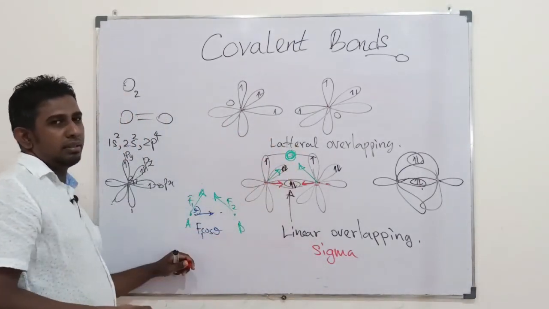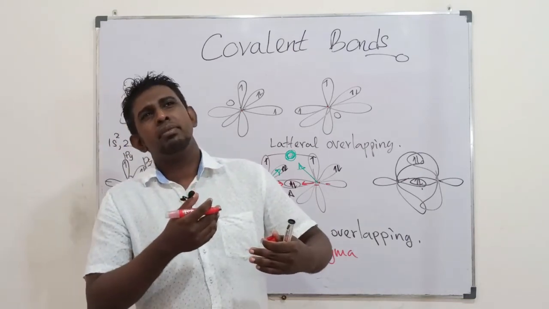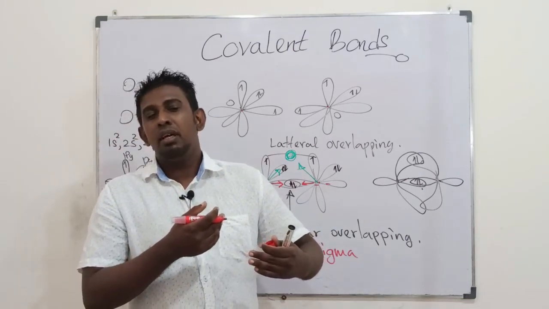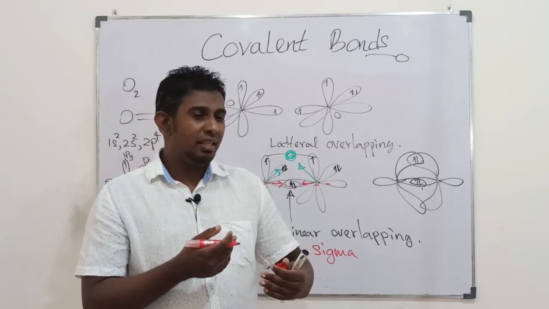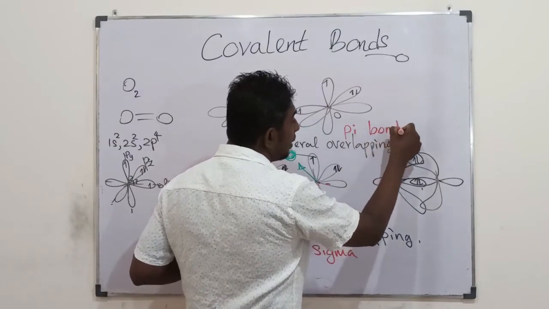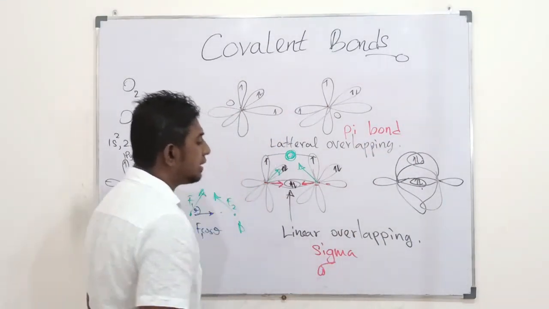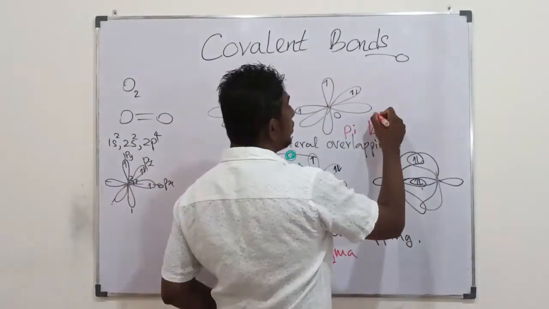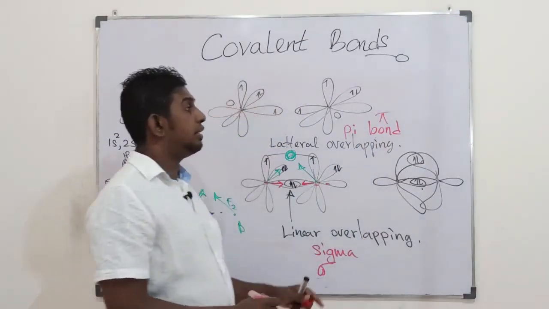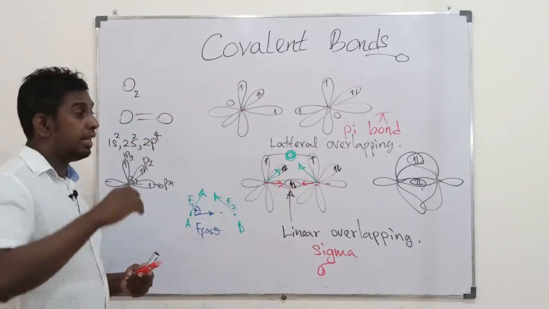The other bond, the weak one formed by overlapping those orbitals laterally, is called the pi bond. So this is sigma, we symbolize it with this sigma sign. It's a Greek letter. So this is pi, we symbolize it with the Greek letter pi.